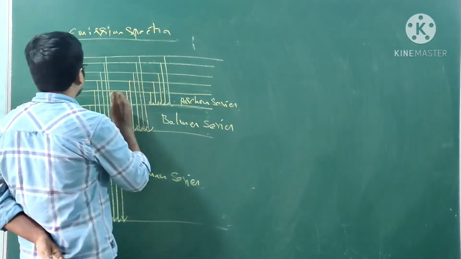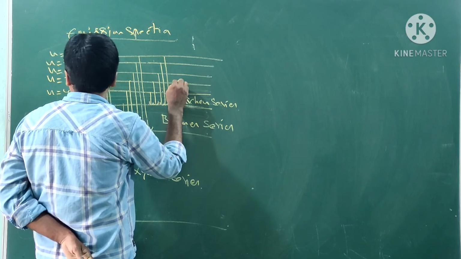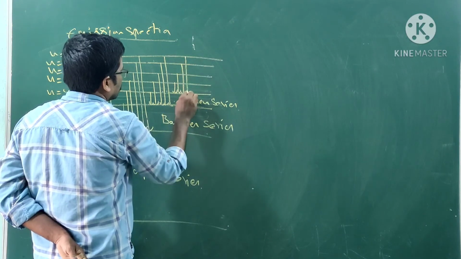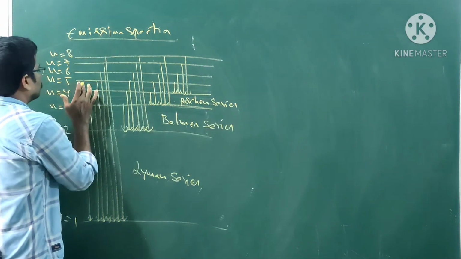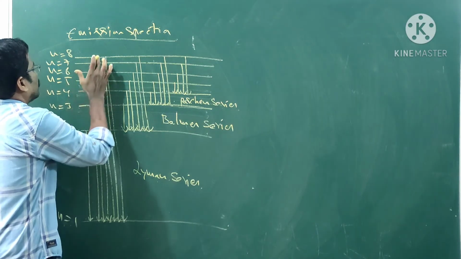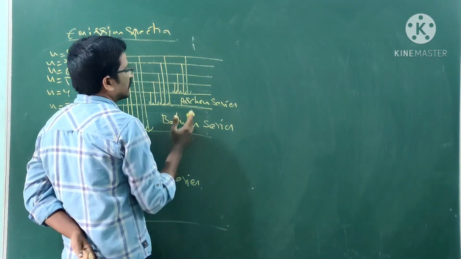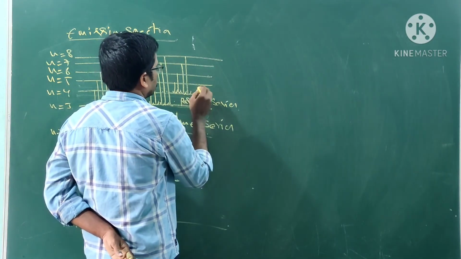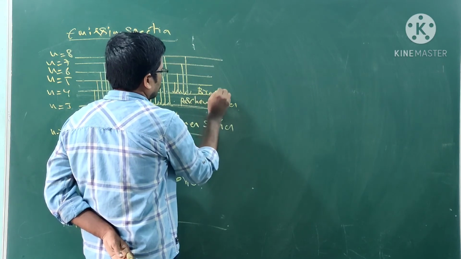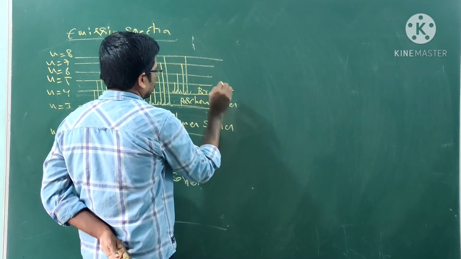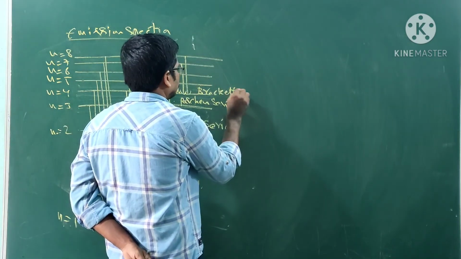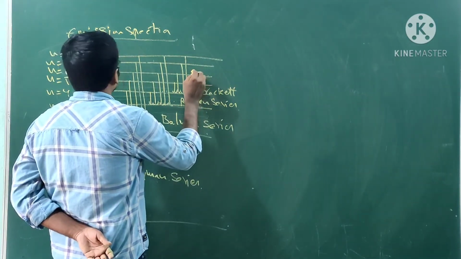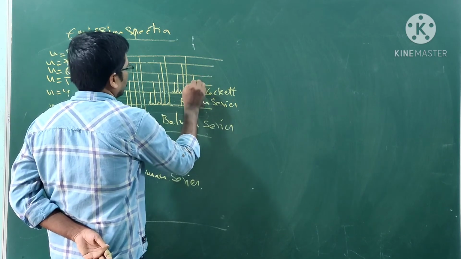Next, any level to fourth level. Any electron comes from any level to fourth level, which can give the spectrum. That is 5 to 4, 6 to 4, 7 to 4, 8 to 4. These spectral lines are known as Brackett series. Next one, electron comes from any level to fifth level.